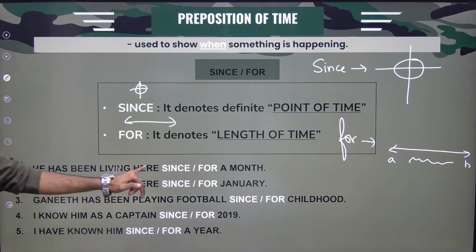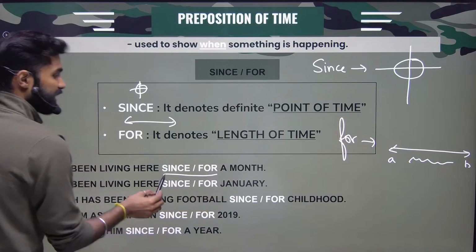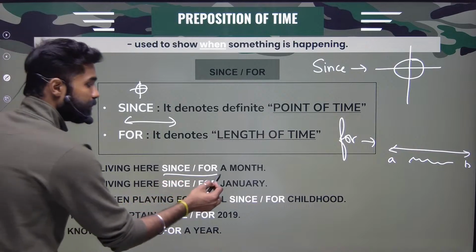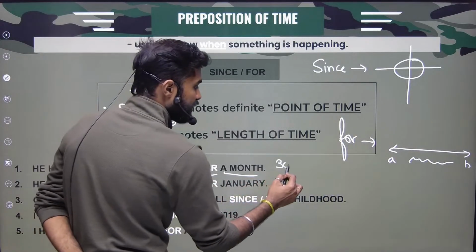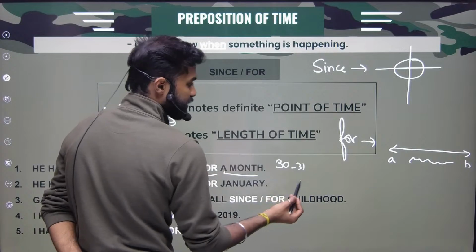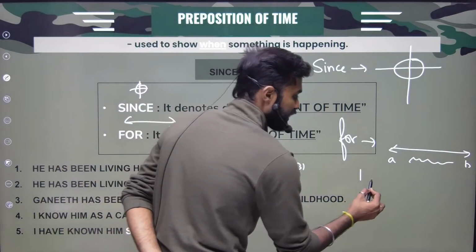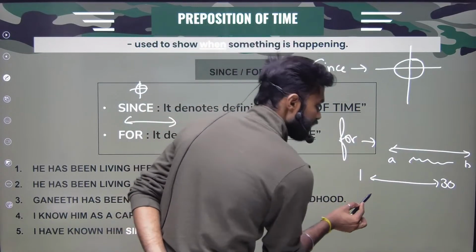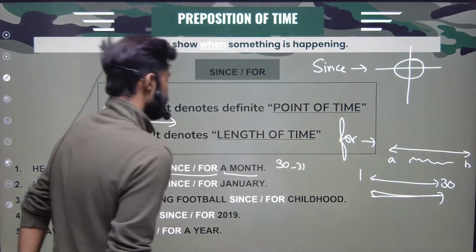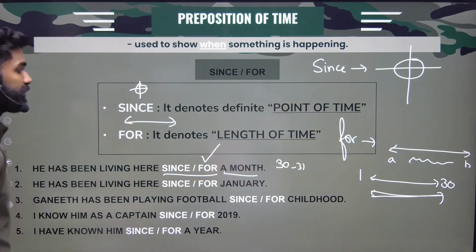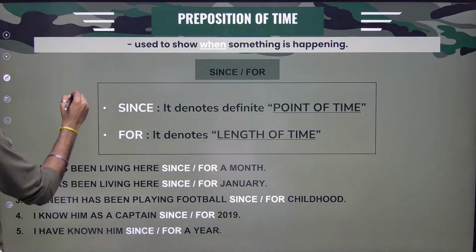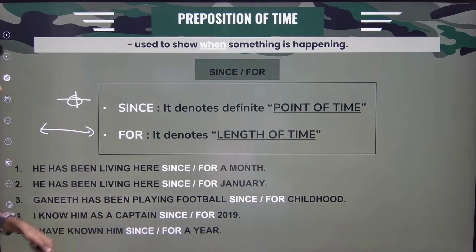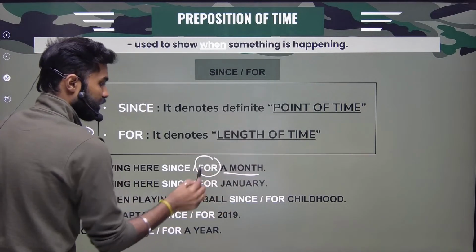He has been living here dash a month. Is it since or for a month? Which one is correct? A month has 30 to 31 days, right? Here my day 1 starts and then here my day 30. So it is a length, a period of time. I'll be using for, right? Month, for a month.